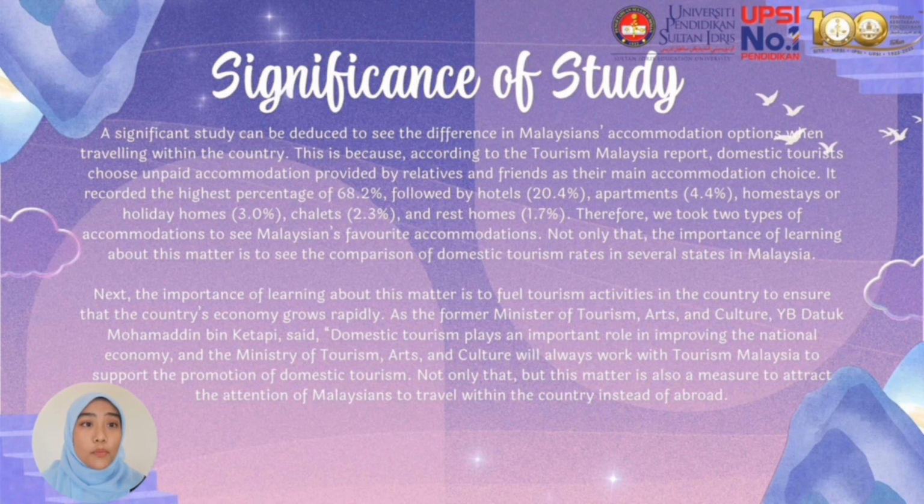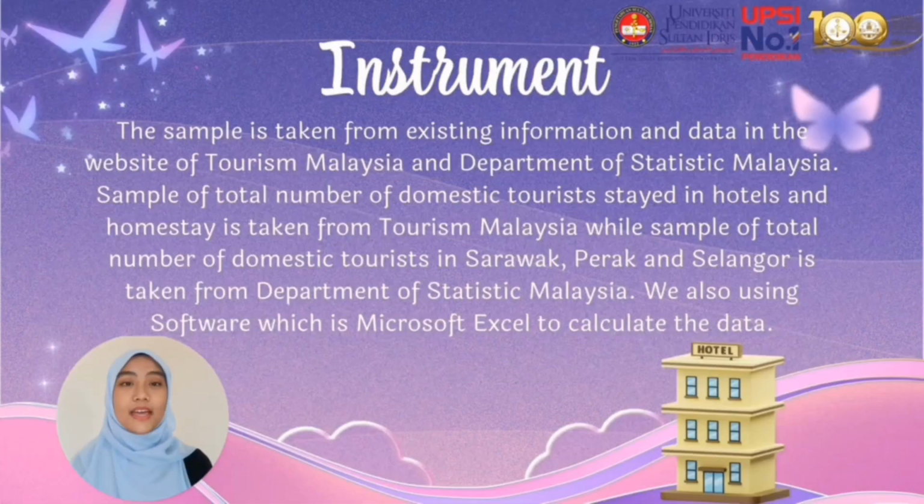Not only that, the importance of learning about this matter is to see the comparison of domestic tourism rates in several states in Malaysia. The sample in this assignment is taken from existing information and data on the websites of Tourism Malaysia and the Department of Statistics Malaysia. The sample of total number of domestic tourists who stayed in hotels and homestays is taken from Tourism Malaysia, while the sample of total number of domestic tourists in Sarawak, Perak, and Selangor is taken from the Department of Statistics Malaysia. We are also using software, Microsoft Excel, to calculate the data.